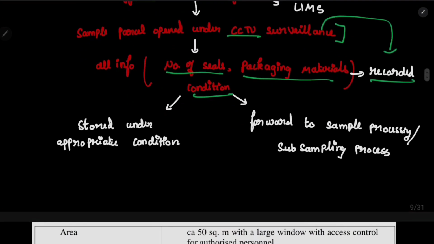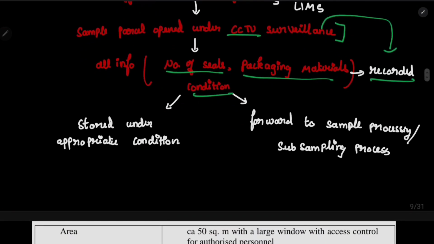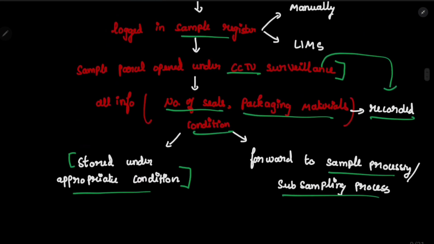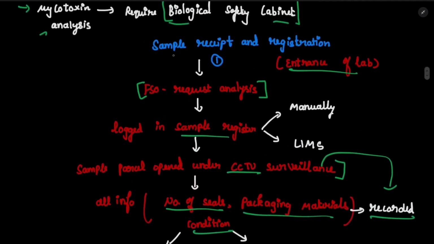Now see, there are two things. After the custodian records it, he can store the sample under appropriate condition, or else it will be forwarded to sample processing and subsample processing. Okay, so this is the first room, which is the sample receipt and registration room.